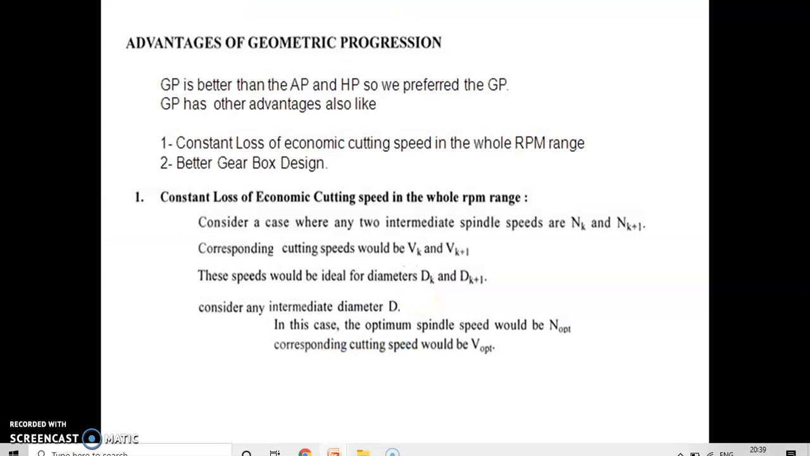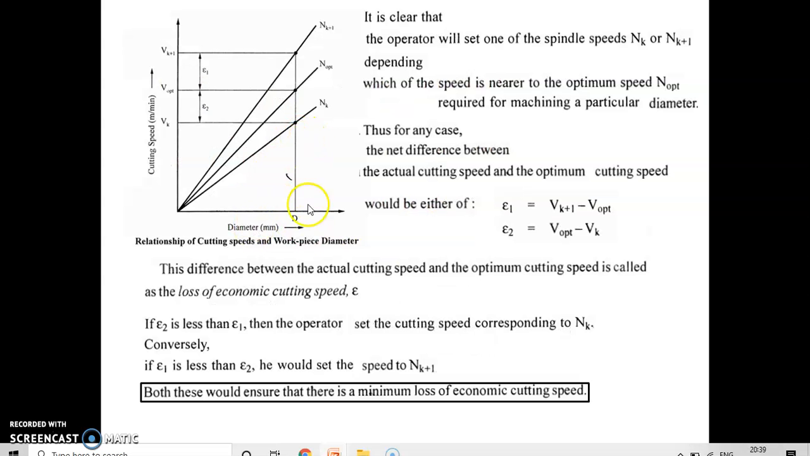So what are the general advantages of geometric progression? If I compare all these three methods, the geometric progression method is better than AP and HP, that is arithmetic and harmonic progression. So we can prefer geometric progression. It also has certain advantages like constant loss of economic cutting speed in the whole RPM range and better gearbox design. So what is constant loss of economic cutting speed? We can see it whenever we plot the graph of constant loss of economic cutting speed versus diameter.